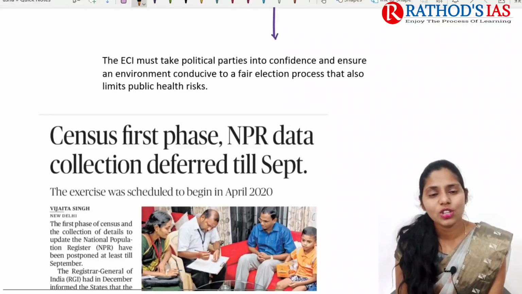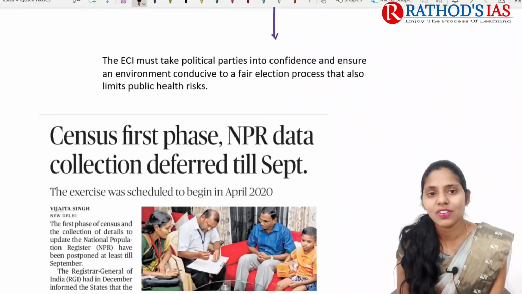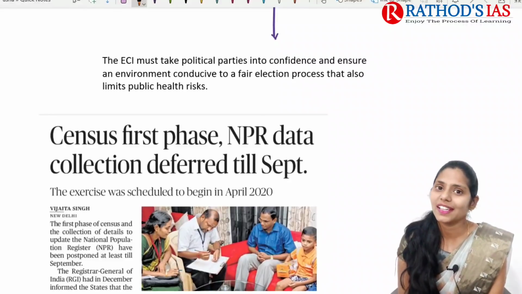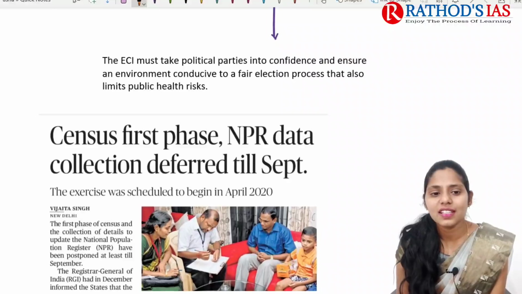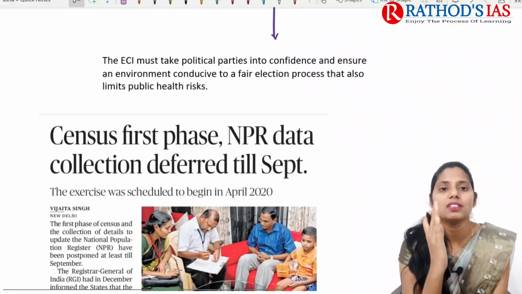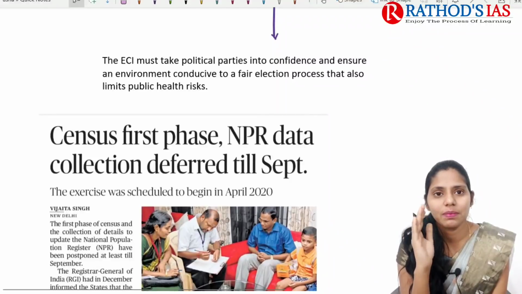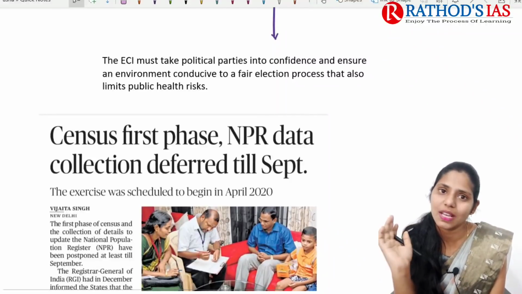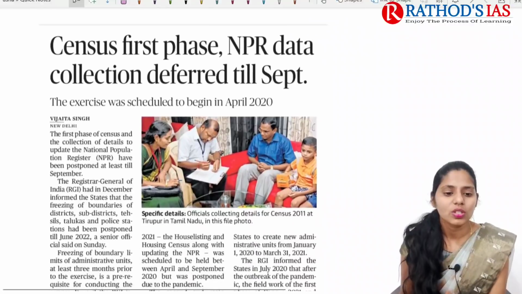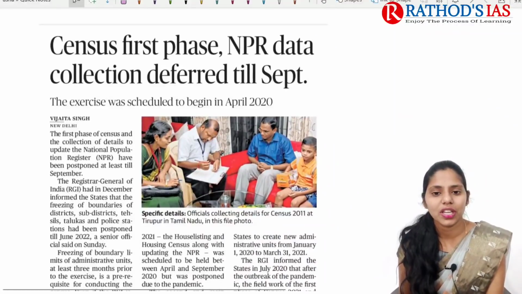Now let us try to see the next topic. It is regarding NPR data and census. If you see the title, it says: census first phase, NPR data collection deferred till September. That means the first phase of the census and the NPR data collection have been postponed till September 2022. So now let us try to see this topic in great detail.